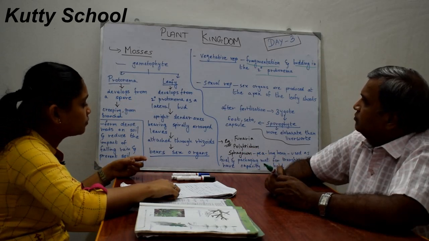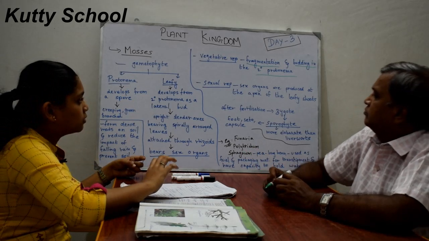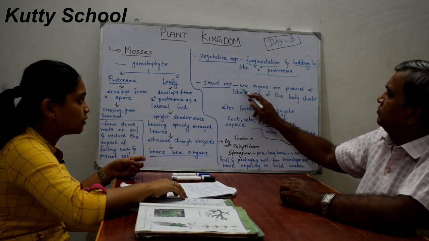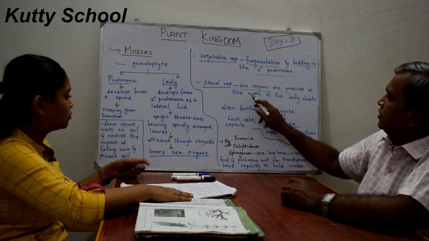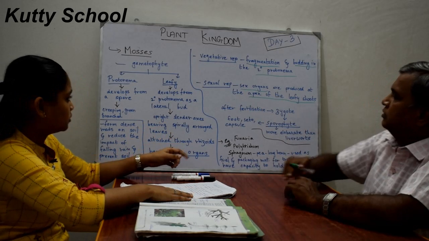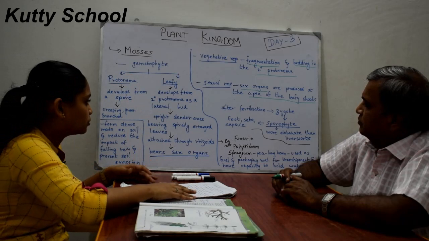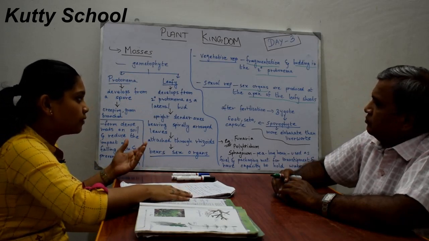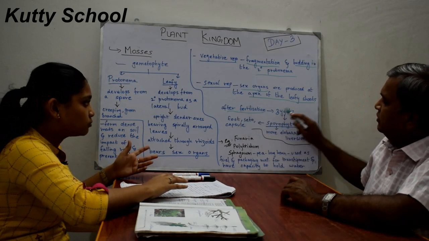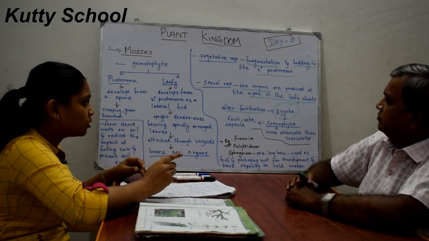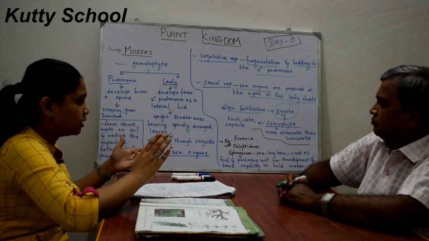This is vegetative reproduction. Sexual reproduction is through the production of sex organs, antheridia and archegonia, which are produced at the apex of the leafy shoots. So the leafy shoots, the leafy stage, produce sex organs: the archegoniophore and the antheridiophore. After fertilization, they form a zygote. This zygote is the sporophyte of the plant and is attached to the gametophyte, which is the leafy stage.